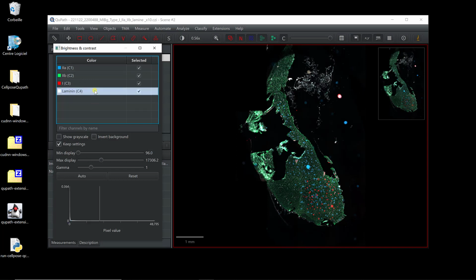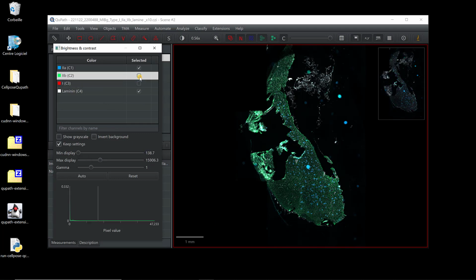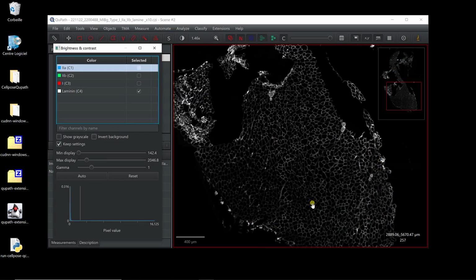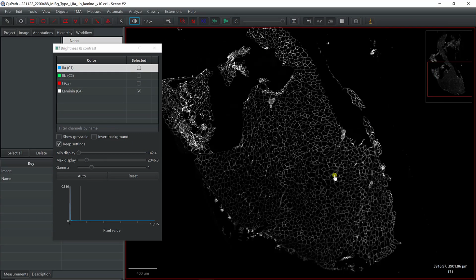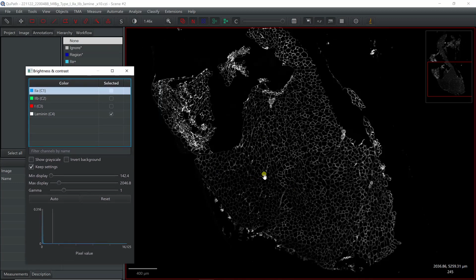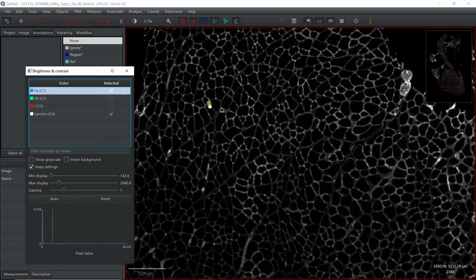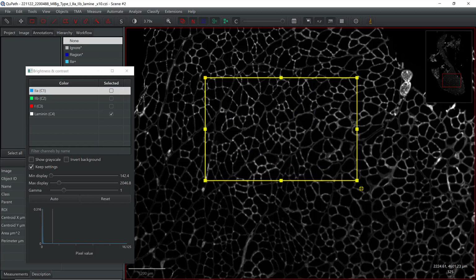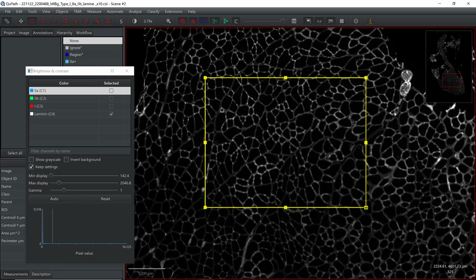And then we have laminin, which stains the basal membrane that surrounds muscle fibers. So with laminin we can actually look at all the muscle fibers. So here the idea is to use Cellpose not to segment cells but to segment muscle fibers. I'm going to define an annotation in here, for example, and then I can run Cellpose.